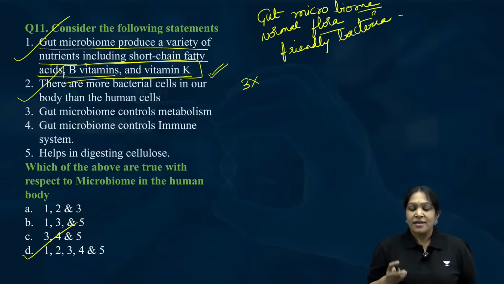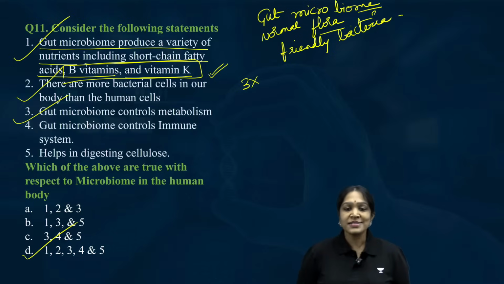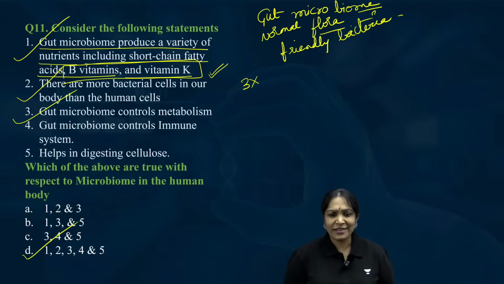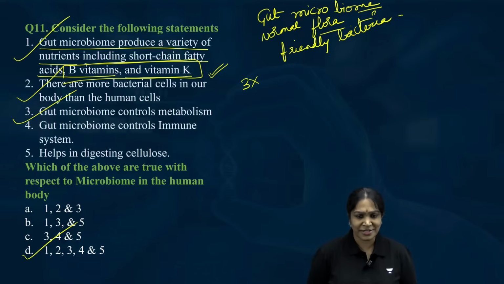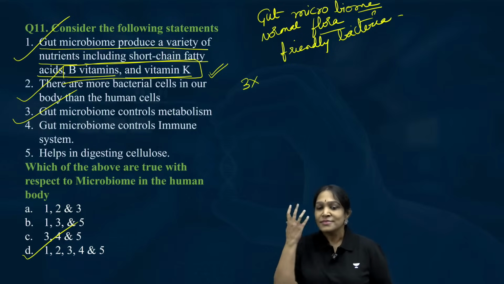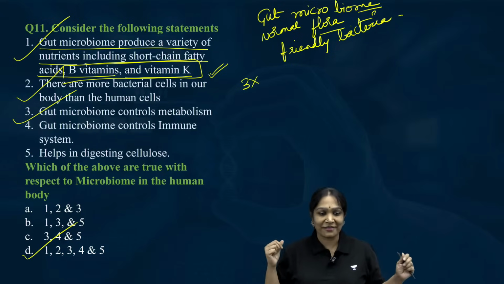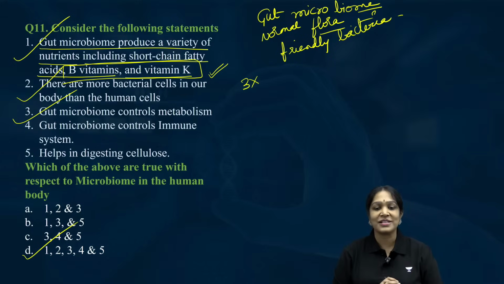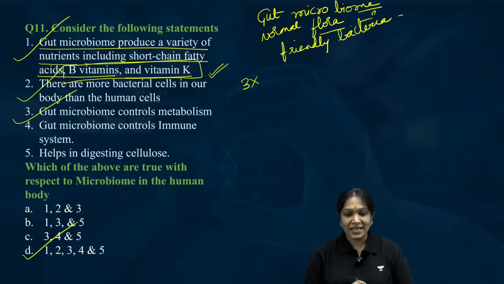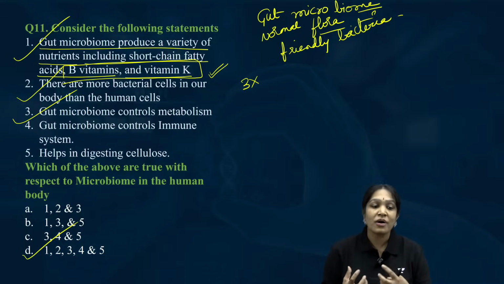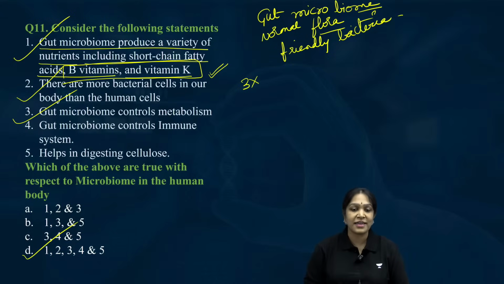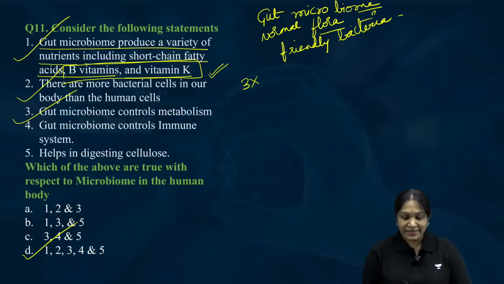Is it clear? Gut microbiome controls metabolism. Did you notice some people, how much ever they eat, they don't easily put on weight? Some people, if they just smell the food also, they will put on weight. What is the reason? The gut microbiome once again. The gut microbiome helps in metabolism. So some people have good metabolism, so they can easily digest even if they eat a little bit more.